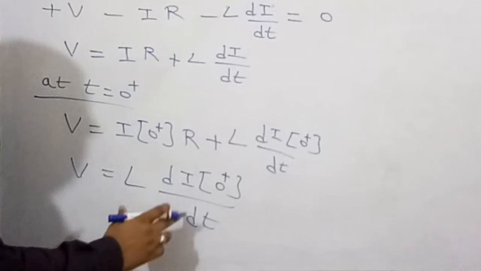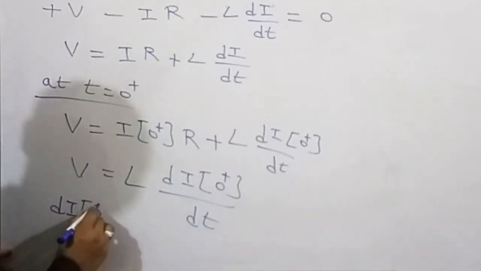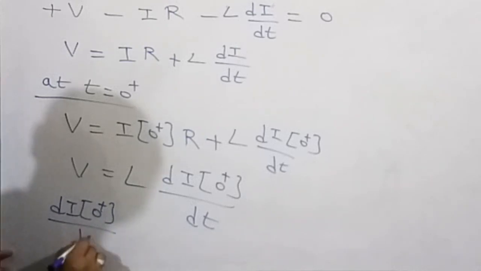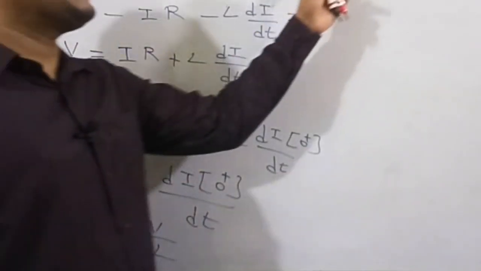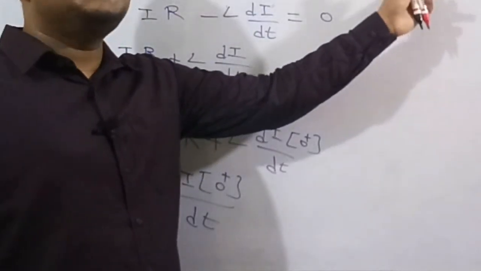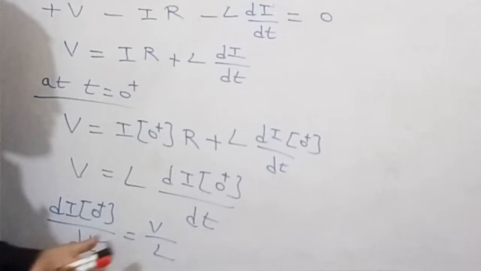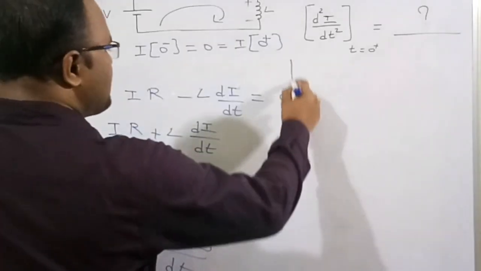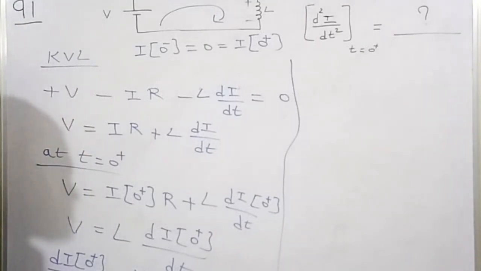So now I am going to find this di of 0 plus by dt, which is equal to V by L. But we need to find d square I by dt square at t is equal to 0 plus. We figured out di of 0 plus by dt is equal to V by L. The KVL equation has only a first order differential, so we need to do another differentiation to get a second order differential equation.